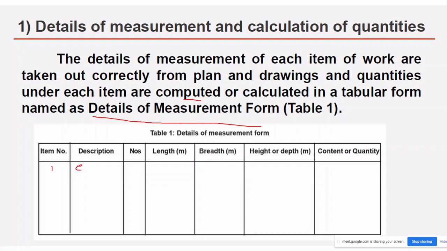If you consider earthwork, then for earthwork, in what numbers, what is the length, what is the breadth, what is the height, we multiply them and get the quantity. Like this we calculate the details of measurement and calculation.